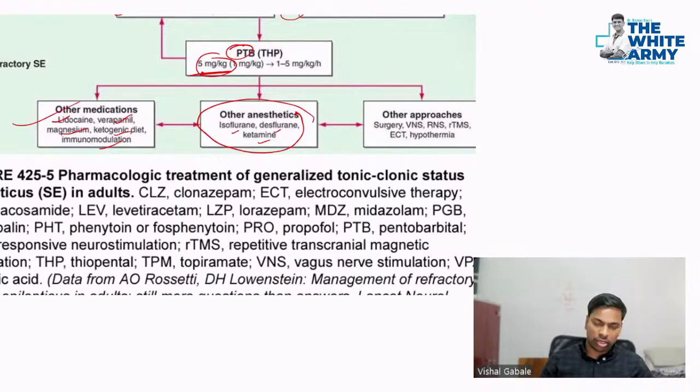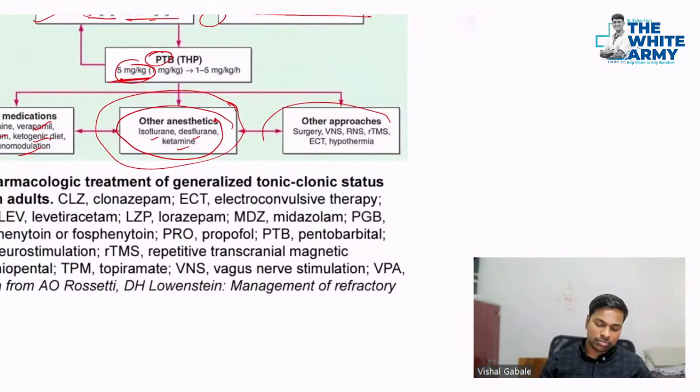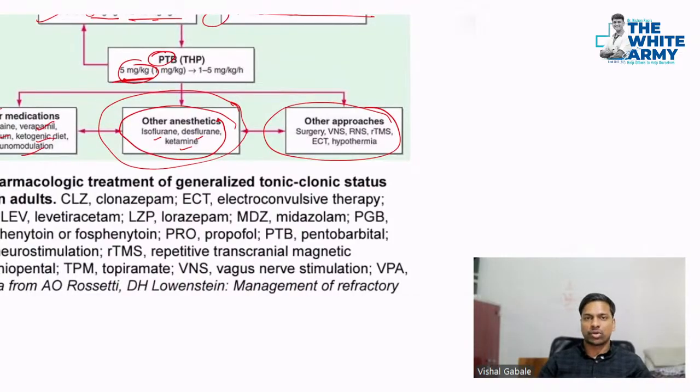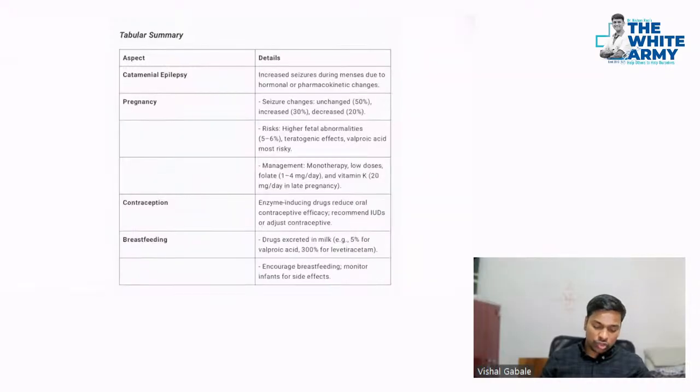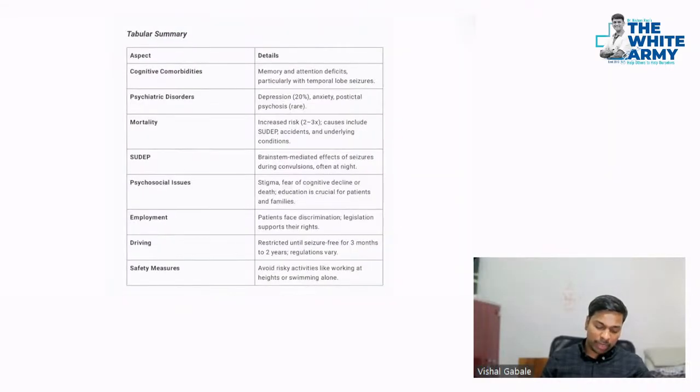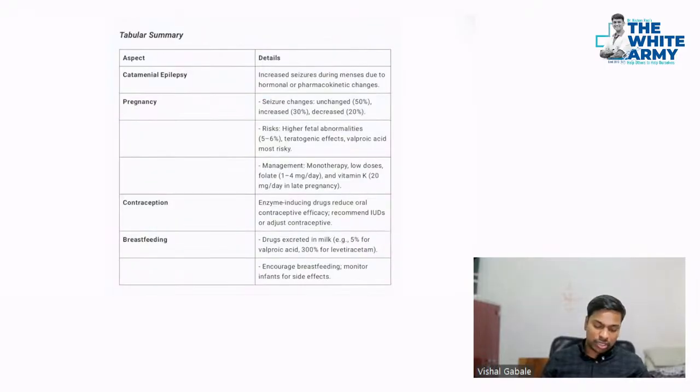The ketogenic diet is for the long term, but you can give anesthetics, and you can try some long-term surgical approaches also if patients have refractory epilepsy. So that's all about the epilepsy. And after epilepsy, psychiatric disorders like depression can occur in 20%, and anxiety and post-ictal psychosis are also risk factors that we have to worry about.